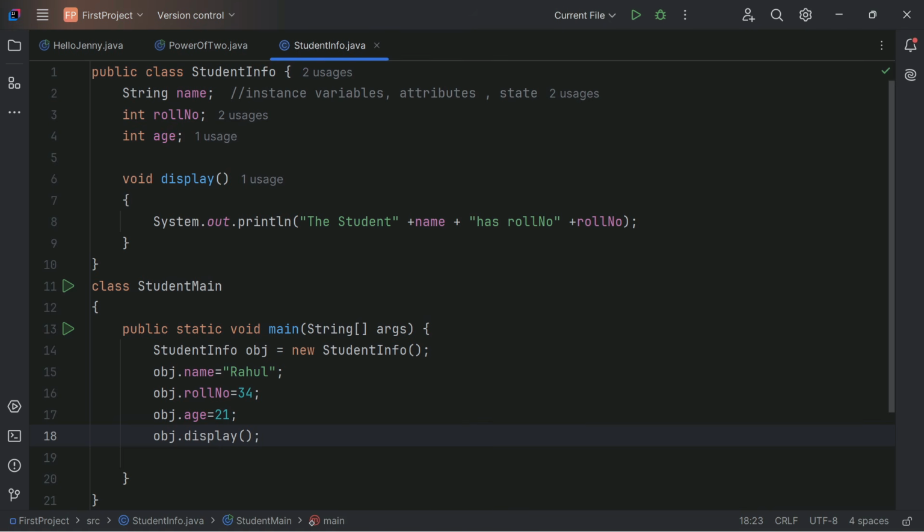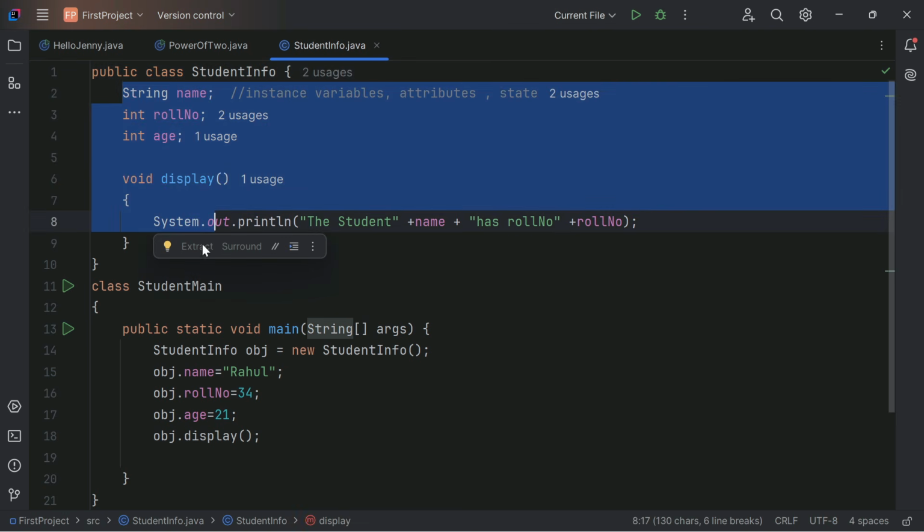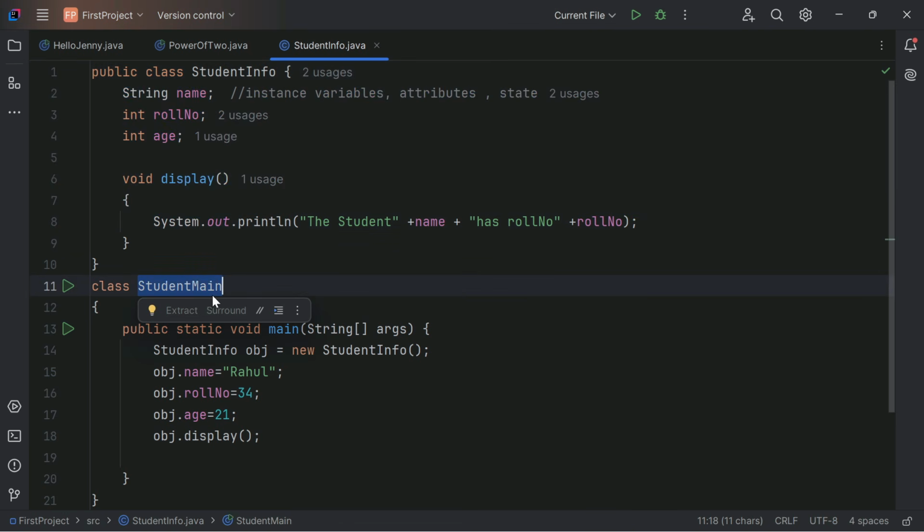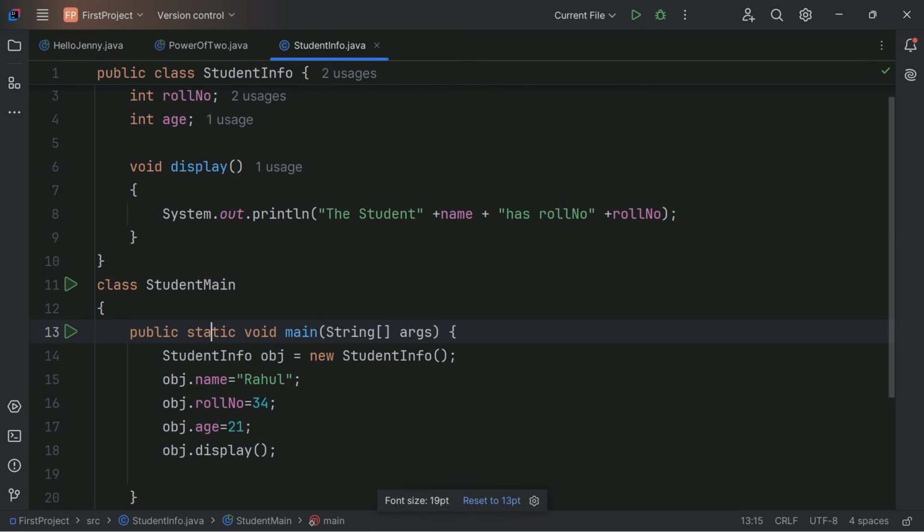Right. Now, there is one thing. Let's run this. The public class is not having main. This class is having main, student main. And obviously, this main is the entry point for JVM. So you should run this class, student main. Let me just run this and I'll show you. Just click on run. And let's see what you are getting.